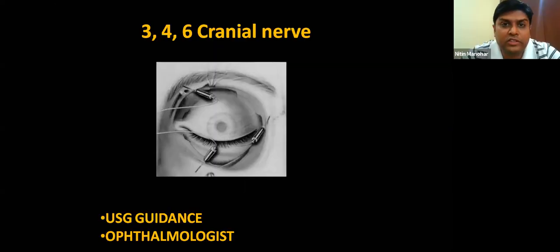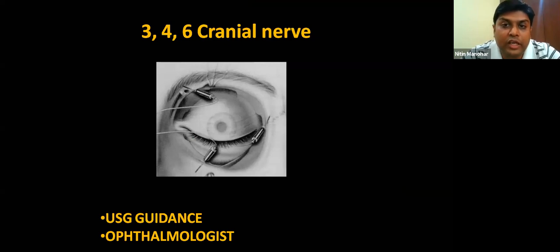Coming to the third, fourth, sixth, I think many people have lots of doubt on this, how to do it. It's very difficult. Initially, you will be very afraid to put the electrodes into the extraocular muscles around the eye. You'll feel afraid whether you'll go into the eyeball. So what I recommend is you use ultrasound guidance. Your anesthetist will be able to help you with ultrasound guidance. You will be able to identify the globe, and you can stay outside the globe and place the needle electrodes into the belly.